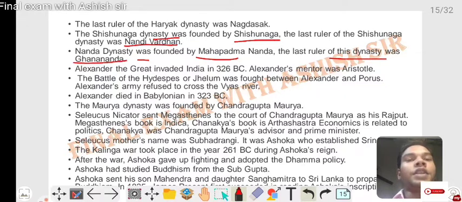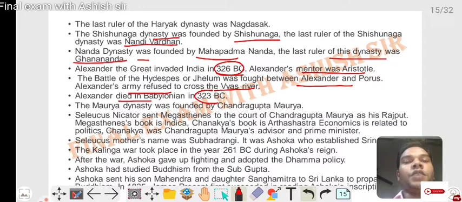Alexander the Great invaded India in 326 BC. Alexander's mentor was Aristotle. The Battle of the Hydaspes, or Jhelum, was fought between Alexander and Porus. Alexander's army refused to cross the Beas river. Alexander died in Babylon in 323 BC. The Maurya dynasty was founded by Chandragupta Maurya.